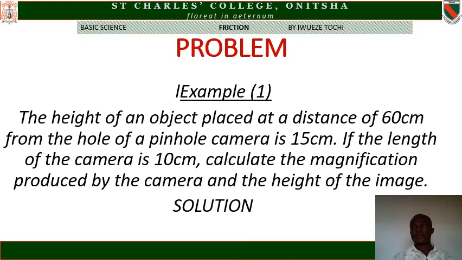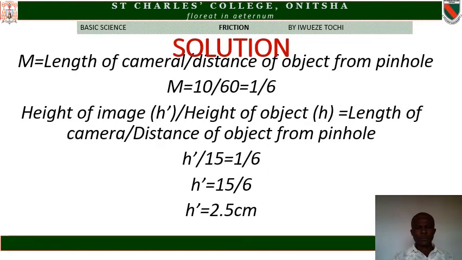Now, example. The height of an object placed at a distance of 60 cm from the hole of a pinhole camera is 15 cm. If the length of the camera is 10 cm, calculate the magnification produced by the camera and the height of the image. Solution.